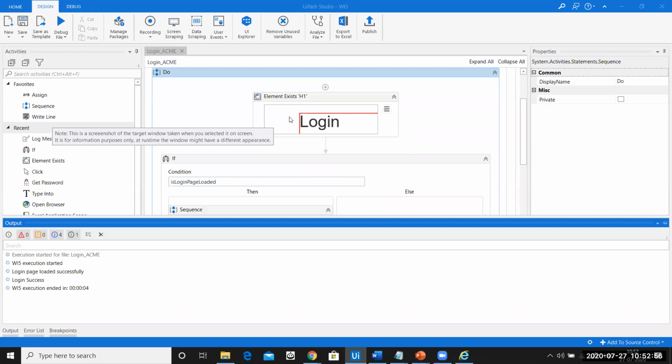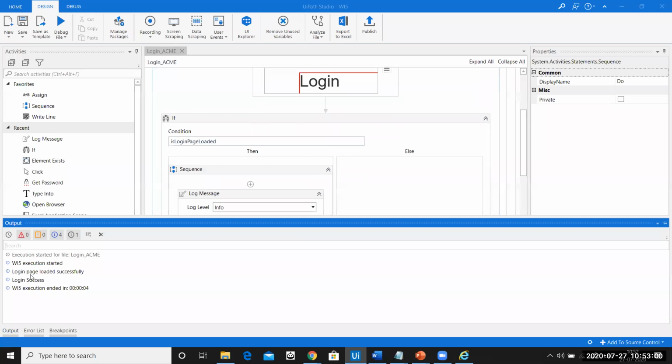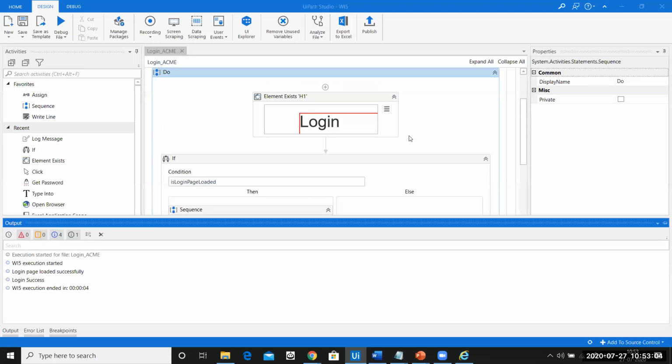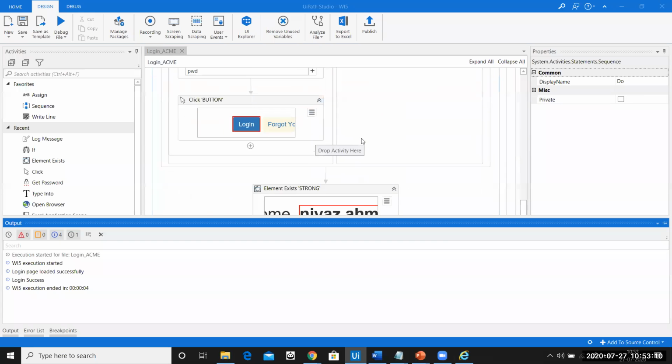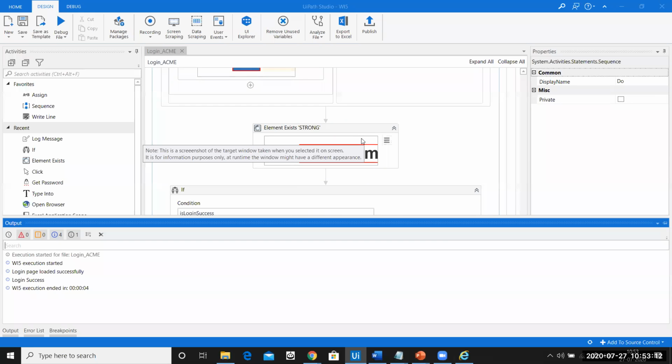So here I was checking if the login page has loaded successfully or not. If this log message was not printed to me, then I would have easily known that there is some error here itself. So I can easily go and rectify it. So it's very important to keep on putting log messages because it helps you to find the error if something goes wrong.